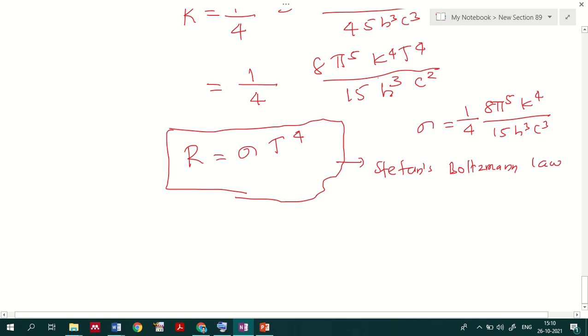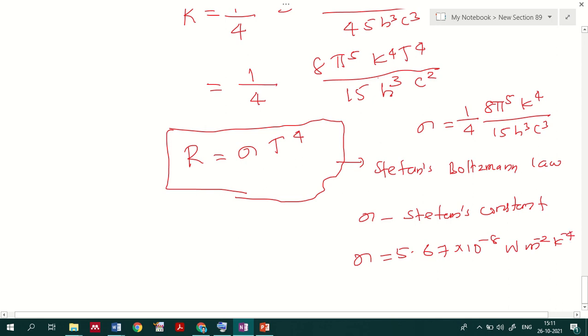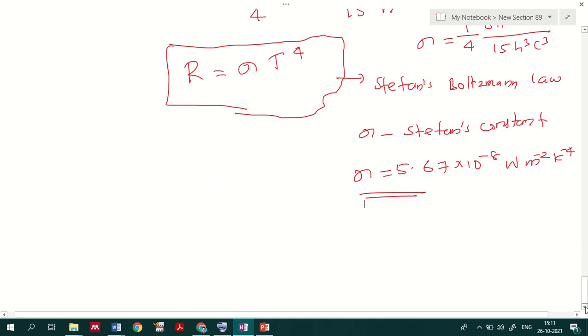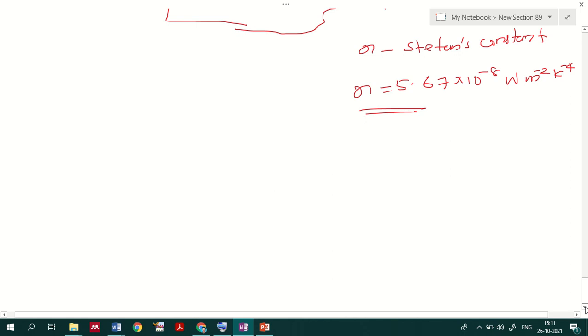And this sigma we usually call Stefan's constant. It is a constant, and its approximate value is 5.67 into 10 raised to minus 8 watt meter inverse K raised to minus 4. So this was the value of the Stefan's constant that you can identify from the literature. So R equal to sigma T raised to 4, that is the Stefan-Boltzmann law.